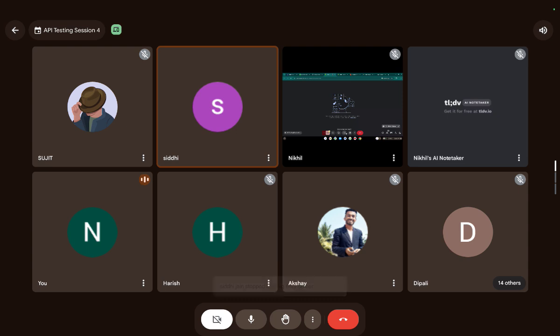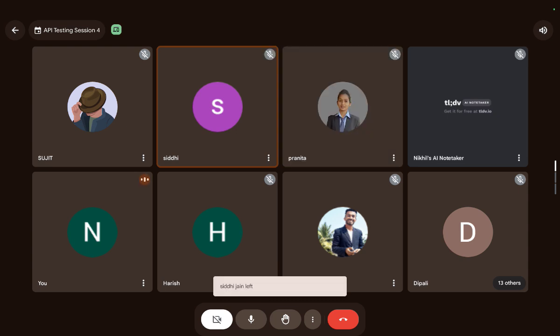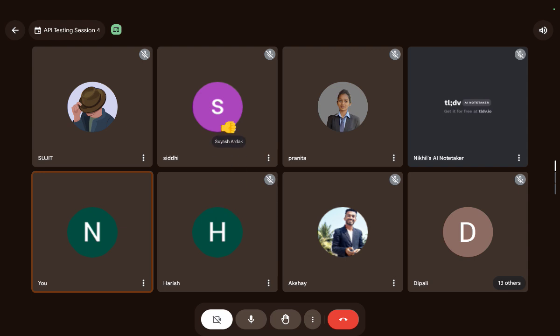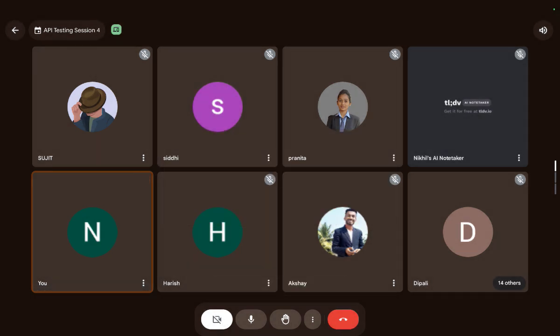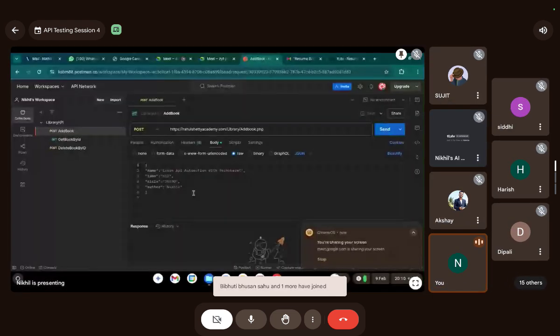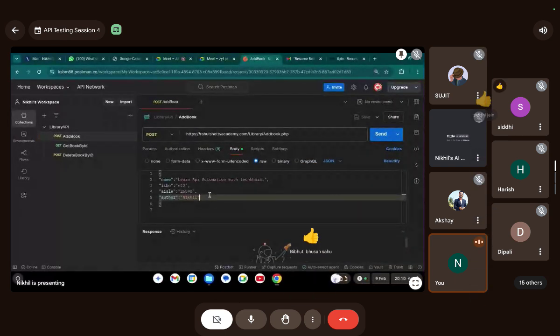Okay, I will share my screen. Okay, you guys see my Postman? Yep. The size is good enough. You guys are able to see everything properly. Okay, cool.